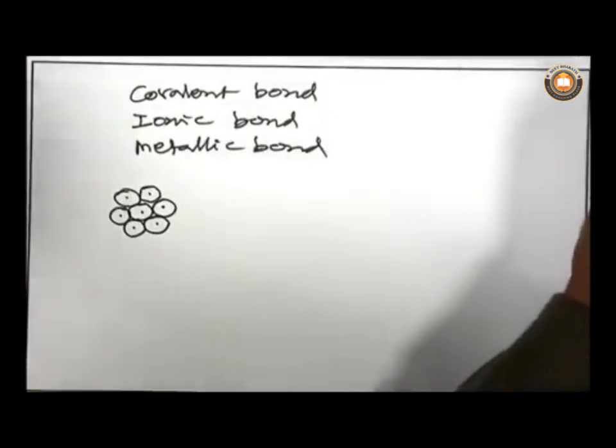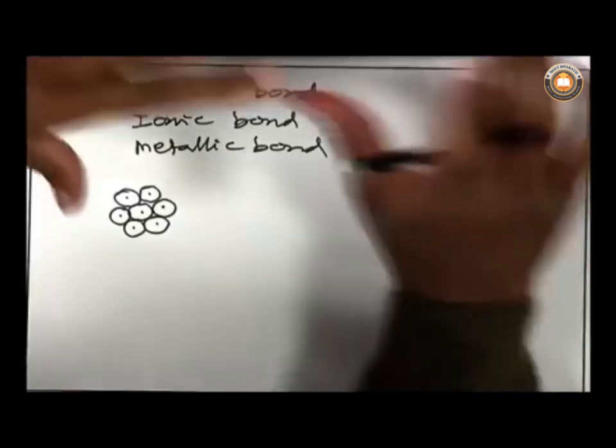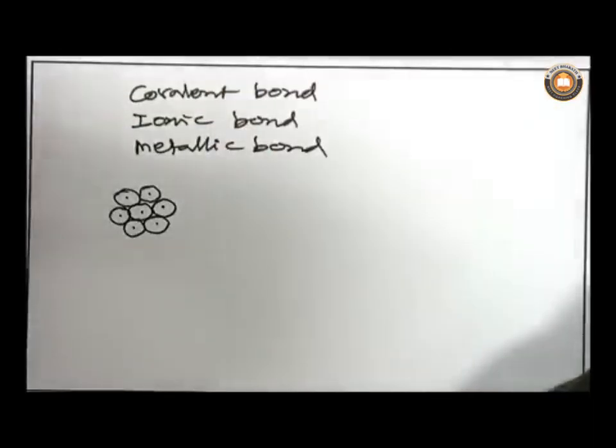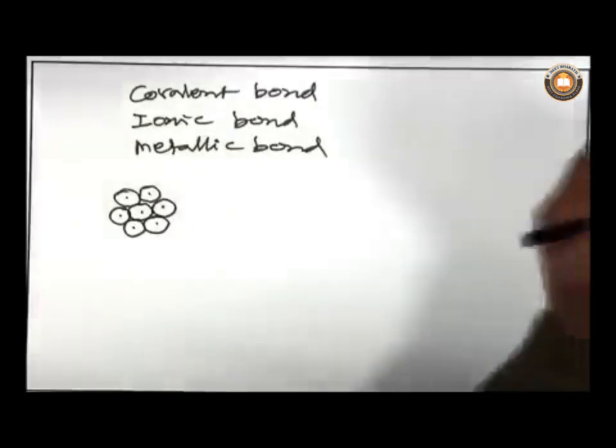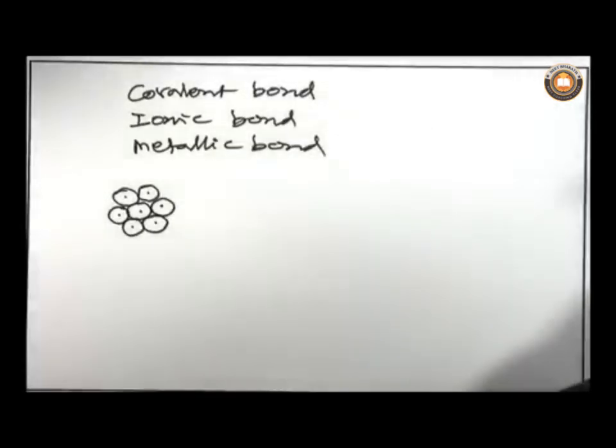Metallic bonds also involve sharing of electrons. What we saw just now is the covalent bond, in which electrons are shared between two hydrogen atoms, which is a very important concept. Electrons are shared to form a bond.